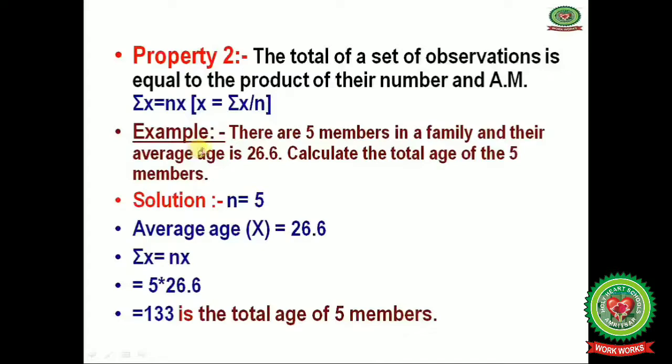Now let us understand this property with the help of an example. Suppose there are 5 members in a family and their average age is 26.6. Calculate the total age of the 5 members. Now the number of members is 5, and the average age is also given, that is arithmetic mean 26.6. Now you know the formula, that is summation x, it is equals to n x bar. N value 5, fill it here, and x bar value also given, that is 26.6, and you can get the summation x, that is 133 is the total age of 5 members.